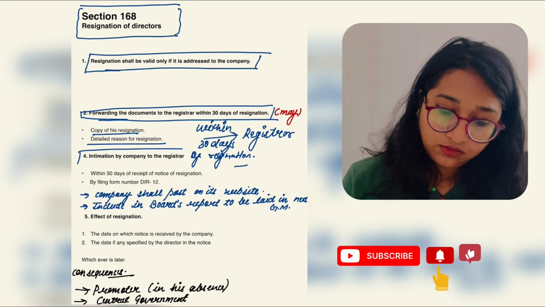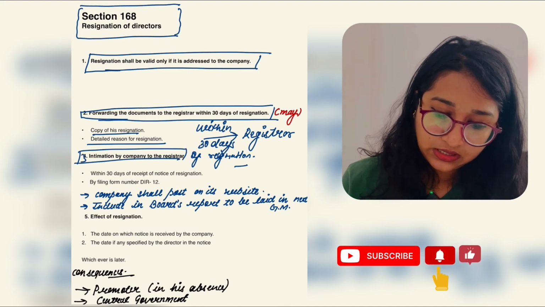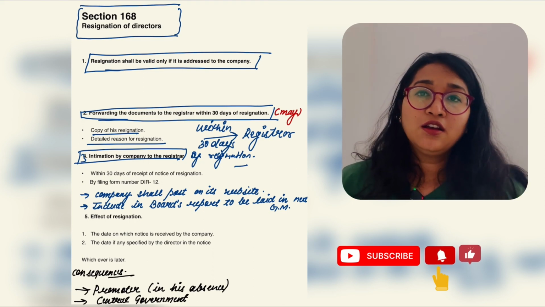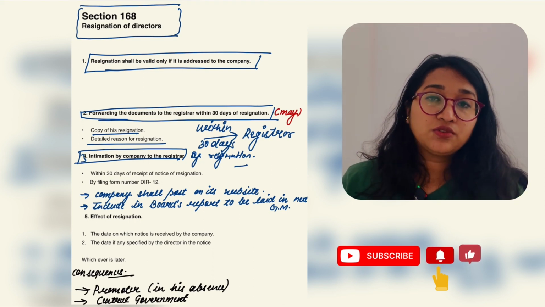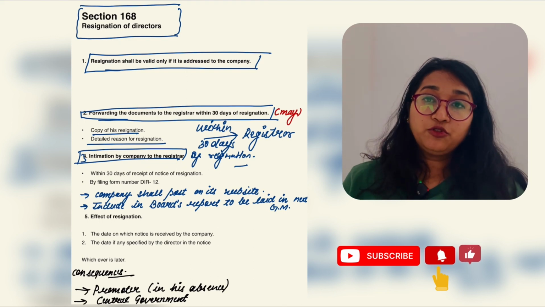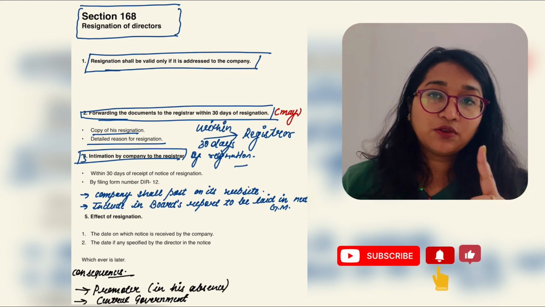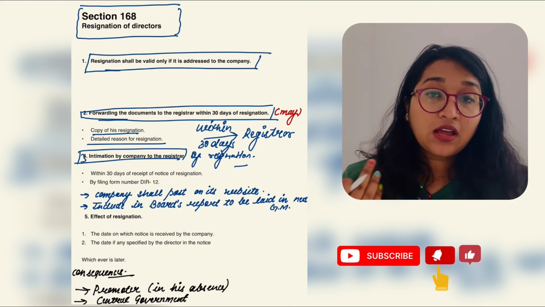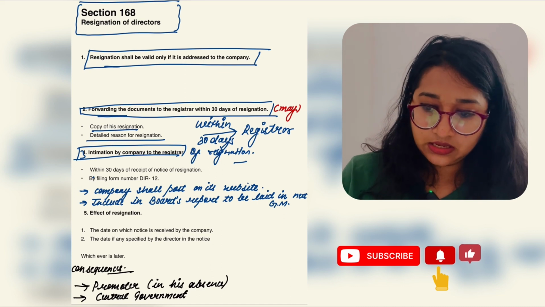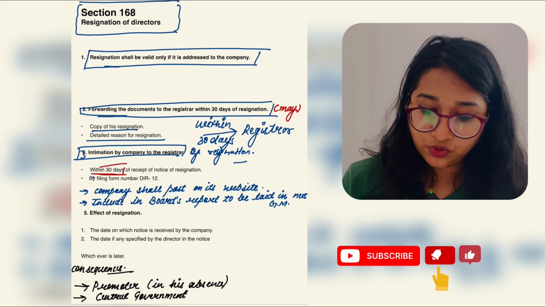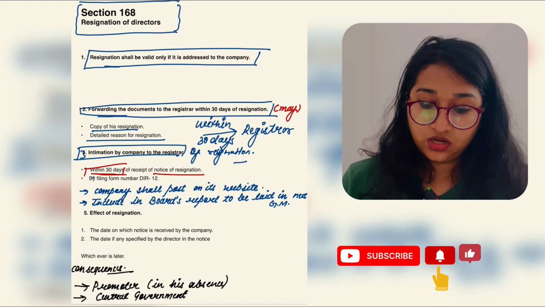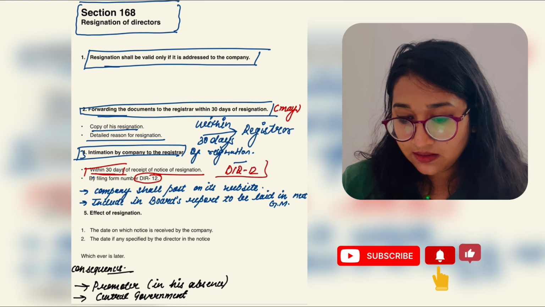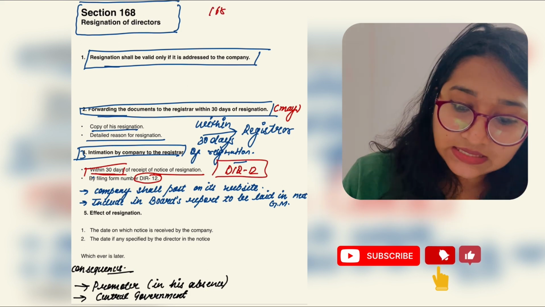Okay, now the next point says about the intimation by company to registrar, but here the company is bound to give the intimation to the registrar. Okay, the company would be compelled to do so. It is one of the duties of the company to give the intimation to the registrar. Within how many days? Again within 30 days of receipt of notice of resignation by filing DIR 12. DIR 12. This was of section 168.